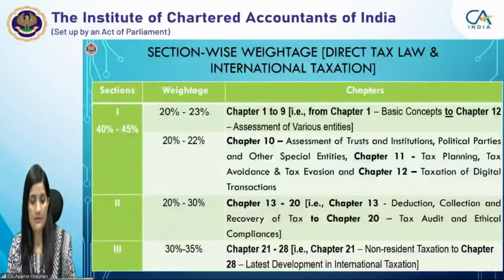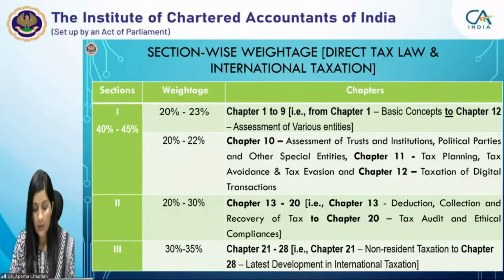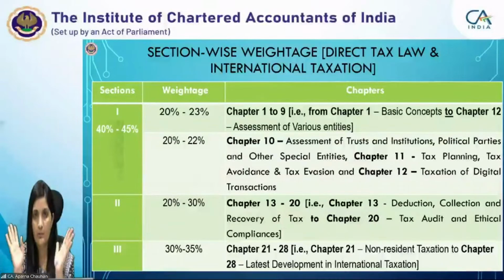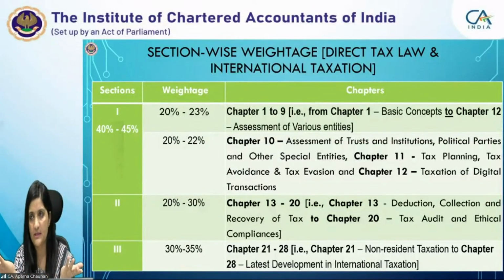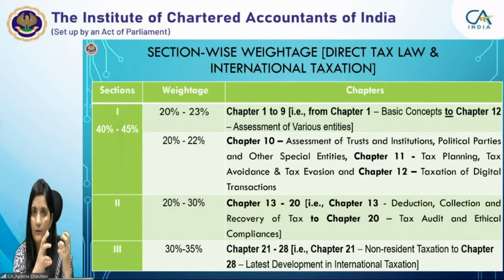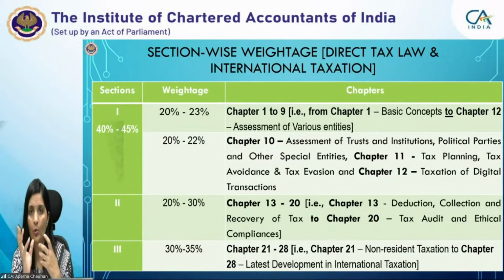Now, what is your syllabus basically? The direct tax laws paper and the international taxation paper is broadly divided into three segments. First is the substantive provisions of the law. Substantive means computation-based provisions, right? That is limited to the computation of your total income and tax liability.